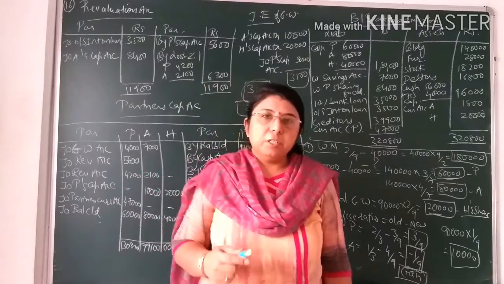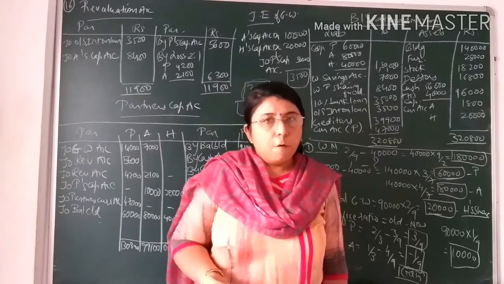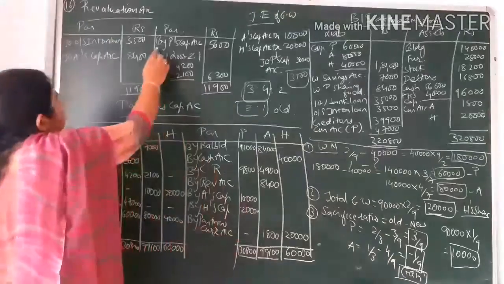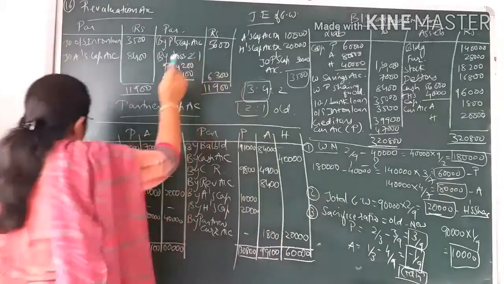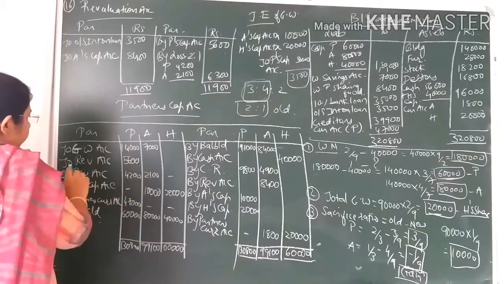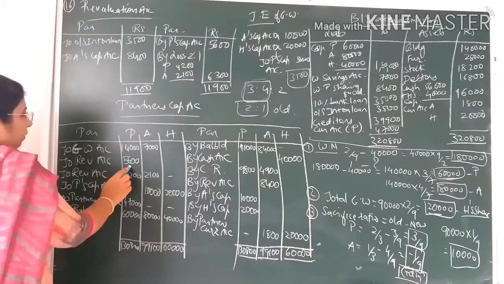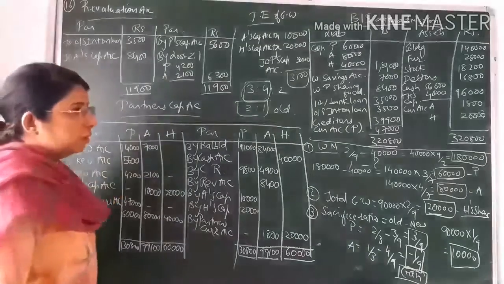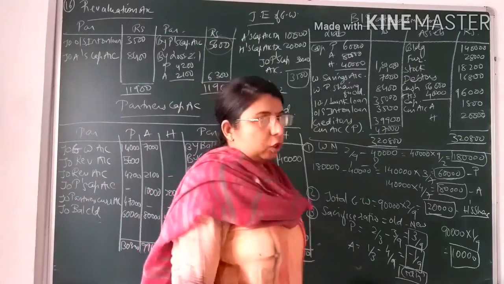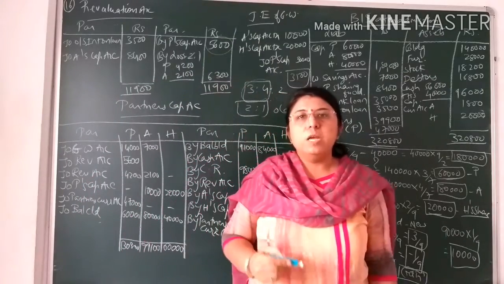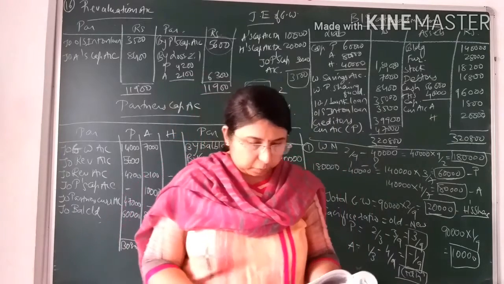So in future that much amount is to be received from Parshvi and it will be profit for the firm. So here you can see on the credit side I have written by P's capital account credit, that is 5,600, and in P's capital account I have written on the debit side, that is 5,600 to revaluation account, because that much amount will be received from Parshvi in future. So it will be profit for the firm. That's why it is recorded on the credit side of revaluation account.